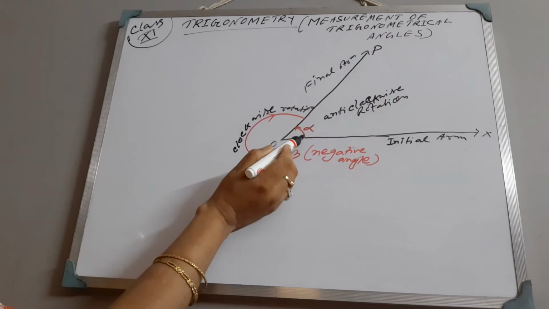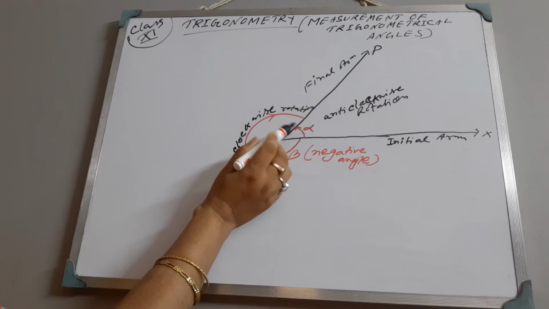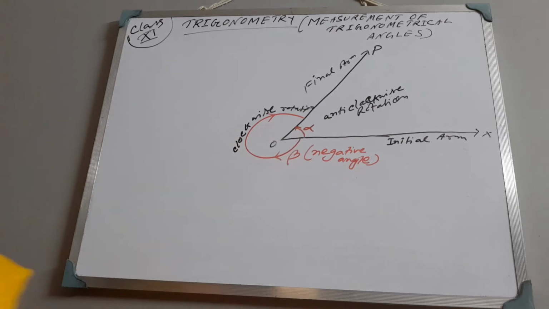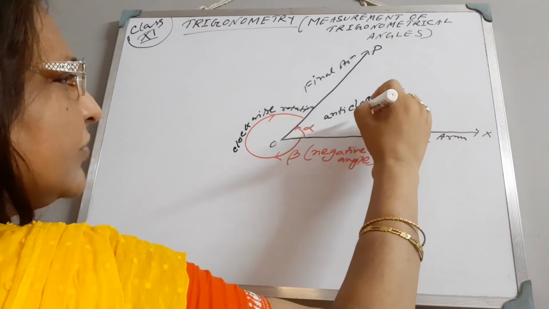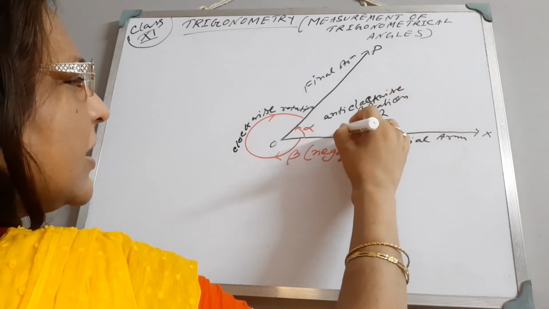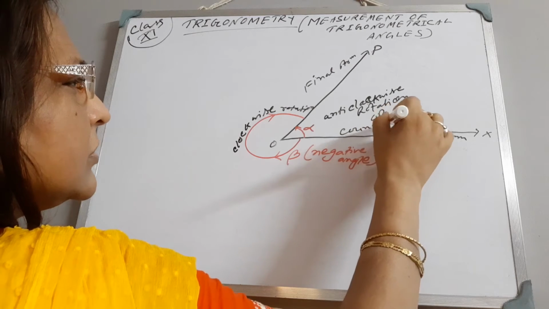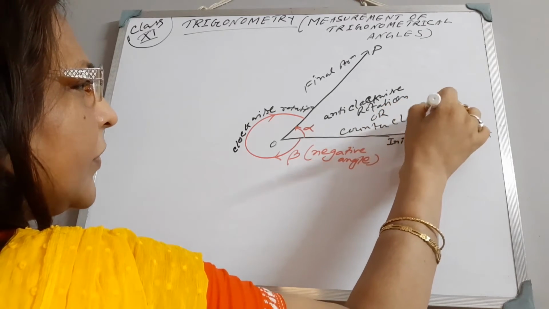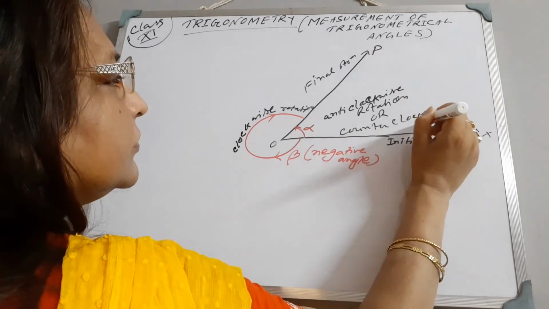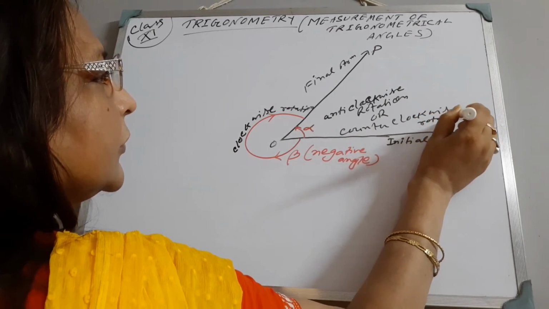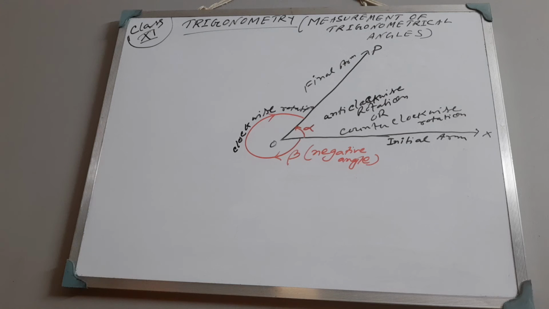One angle we measure, this angle, and this is anti-clockwise rotation, or we can say counter-clockwise rotation.